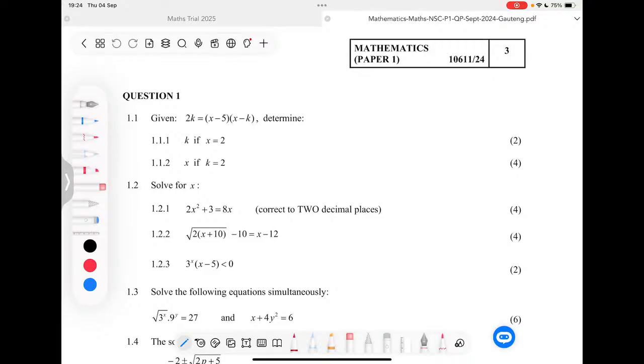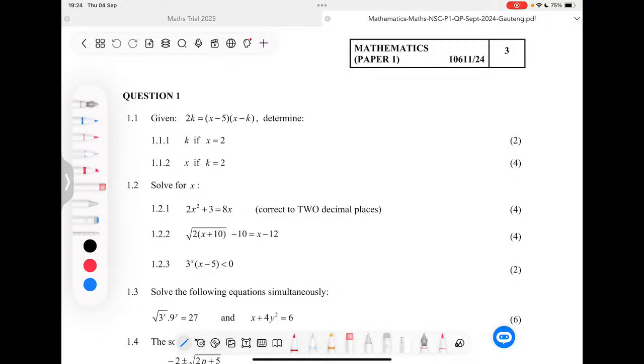Now, in your algebra questions, your questions will range from solving the unknown variable. Usually we say solve for x, but really it could be any variable. They just like to use the variable x in these questions, but it could be r, p, x, y, and so on. So in these questions, either you solve for x by factorizing, by using the quadratic formula, by squaring both sides, or using inequalities, then you'll have simultaneous equations that you'll have to do and play around with.